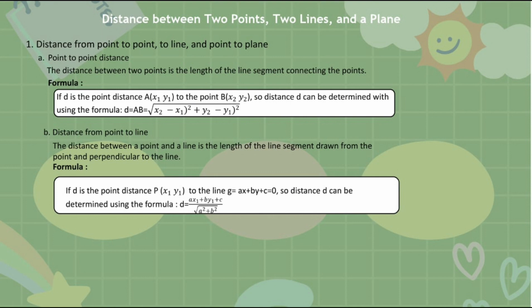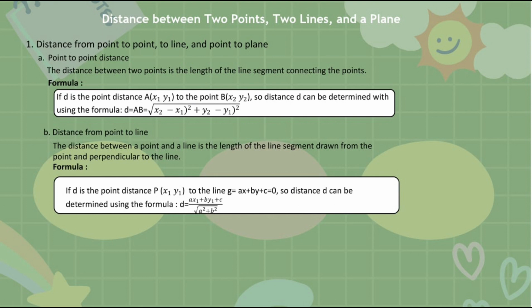My matric ID is 80222126, and I will explain about distance between 2 points, 2 lines, and a plane. Okay, first, distance from point to point, to line, and point to plane. First part, point to point distance. The distance between 2 points is the length of the line segment connecting the points.